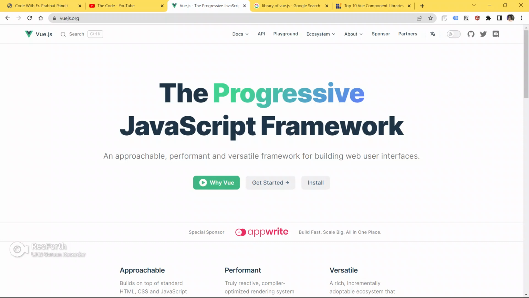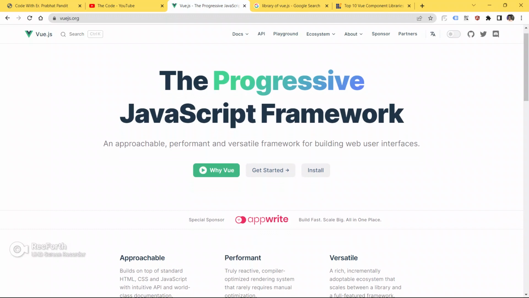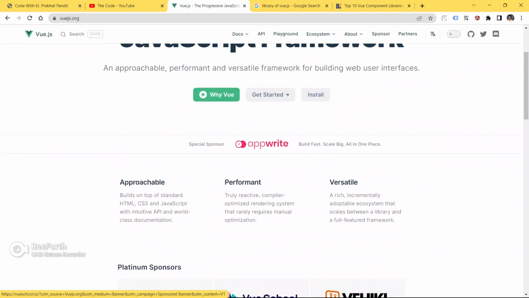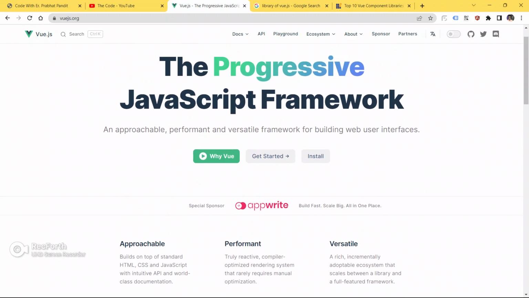You can use Vue.js in two ways. You can install Vue.js on your machine globally using the CLI command line, or you can use a CDN link. In this video, we are not going to install Vue.js on our machine.